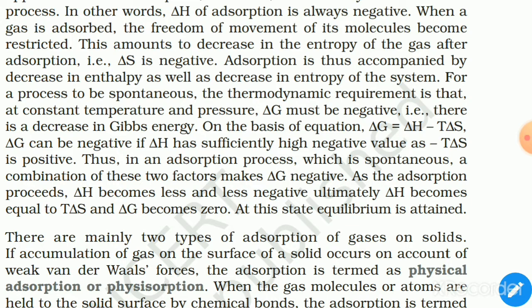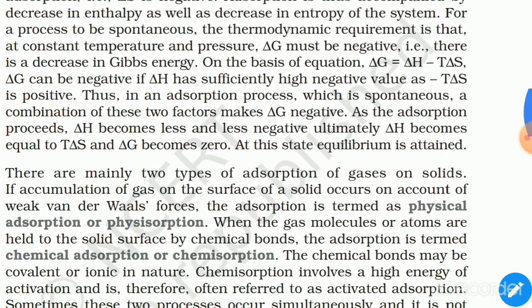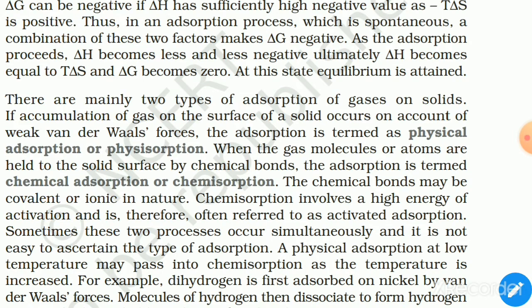There are mainly two types of adsorption of gases on solids. If accumulation of gas on the surface of a solid occurs on account of weak van der Waals forces, the adsorption is termed physisorption or physical adsorption. When the gas molecules or atoms are held to the solid surface by chemical bonds, the adsorption is termed chemisorption or chemical adsorption.